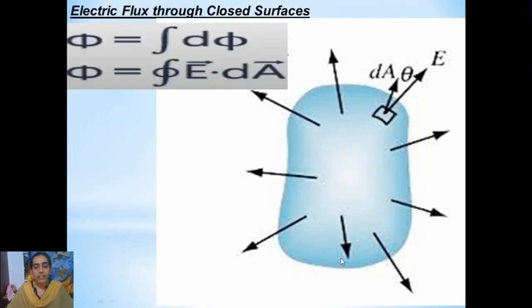The area vectors will always be considered in the outward direction. Conventionally, for our calculation of electric flux, we usually take the area vectors always acting in the outward direction.